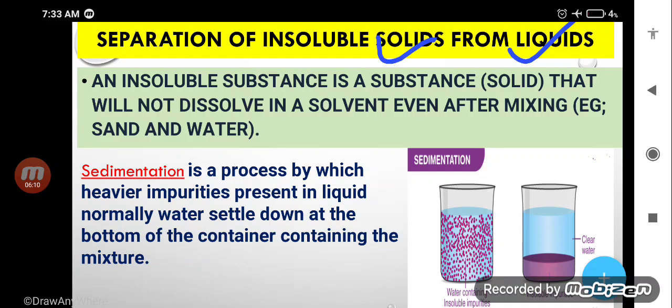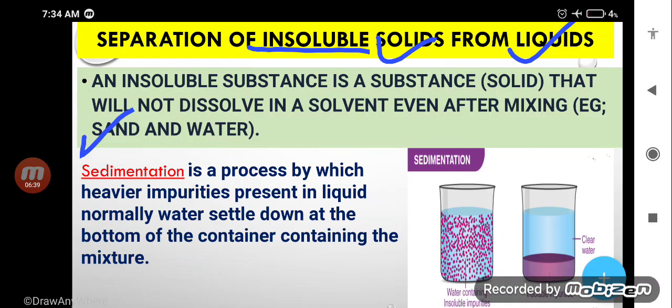And what is that? Solid is what? Insoluble means which cannot be dissolved in water, that is called insoluble. An insoluble substance is a substance that will not dissolve in a solvent even after mixing them. Sand and chalk powder are examples of insoluble solids.